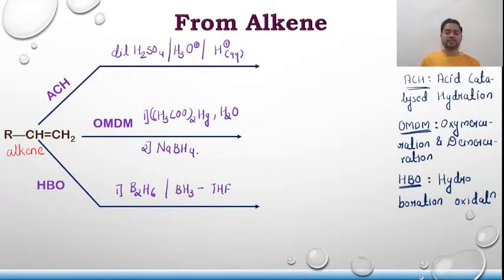It's a concerted mechanism. That means everything will take place in a single step, and there is no chance of formation of carbocation. The second step is the oxidation step. The first one is hydroboration, and the second one is oxidation. It takes place in the presence of peroxide and a base. Now you have to carefully see the product that I am going to mark. First of all, I am going to write the substrate as it is, in spite of the double bond.